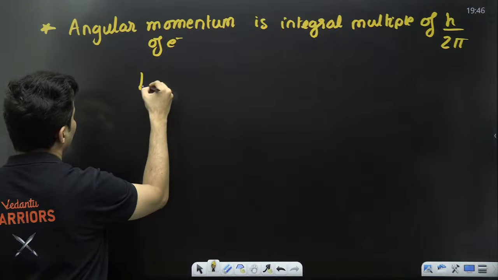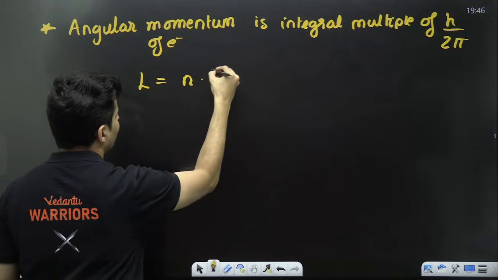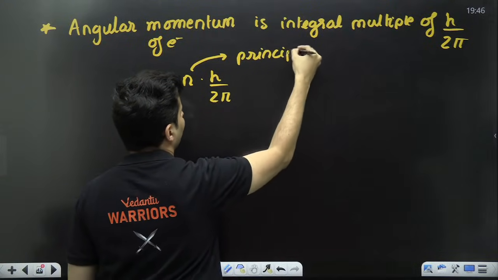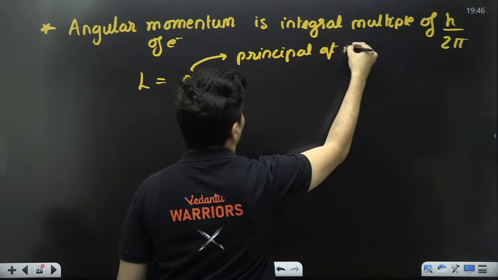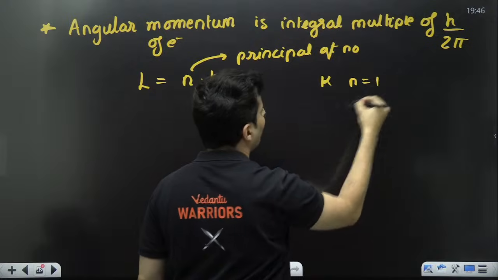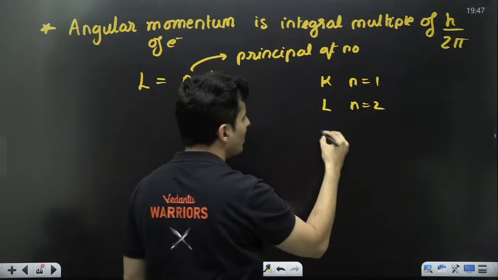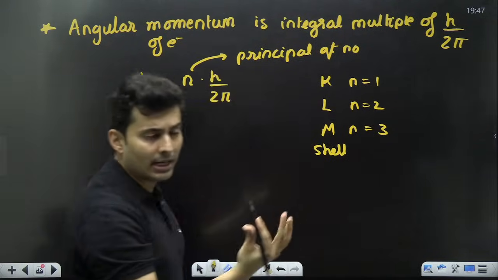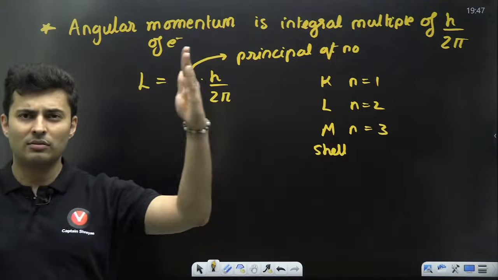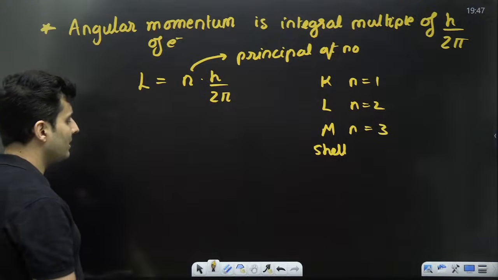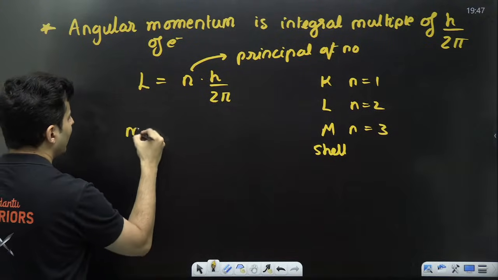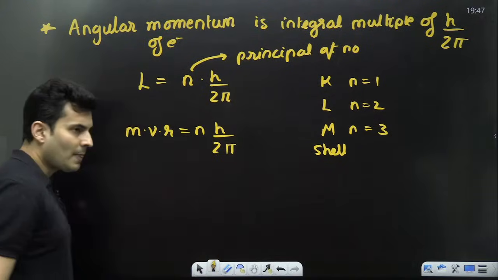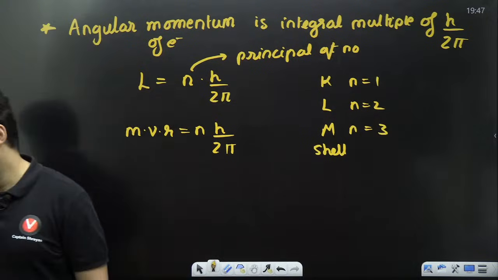So from that you get L is nothing but n times h by 2 pi, where this n is nothing but your principal quantum number. Like for K, n is equal to 1. For L, n is equal to 2. For M shell, n is equal to 3. So this is your shell, K shell, L shell, M shell. These are the principal quantum numbers. You have studied that in atomic structure as well. It is nh by 2 pi. If you want, you can write L as m times v times r is equal to nh by 2 pi. Keep these things in mind, everyone.